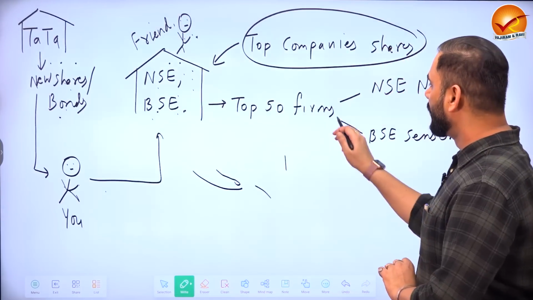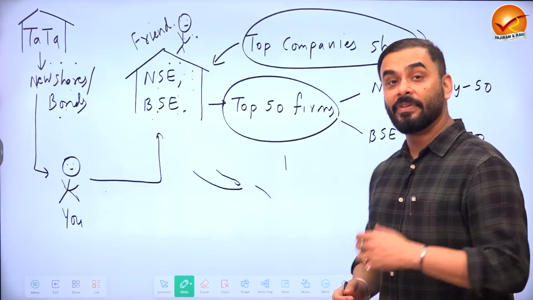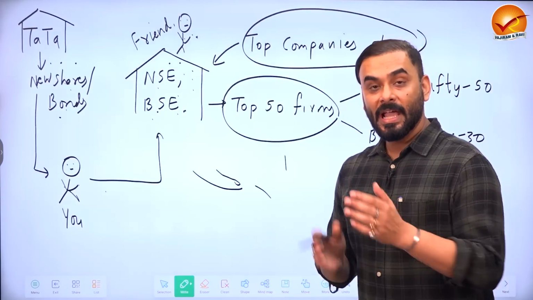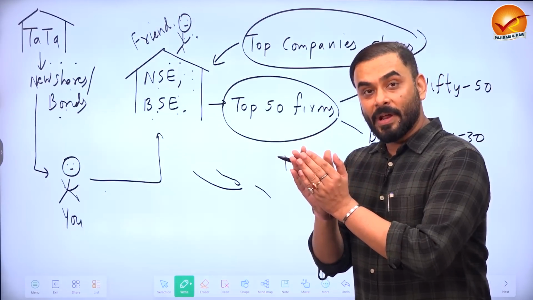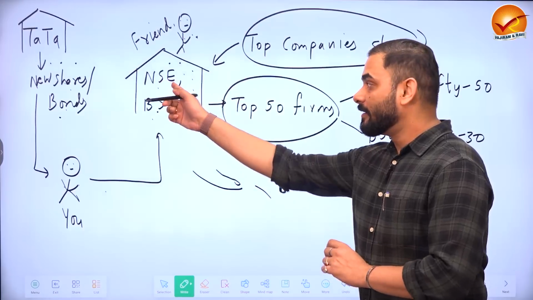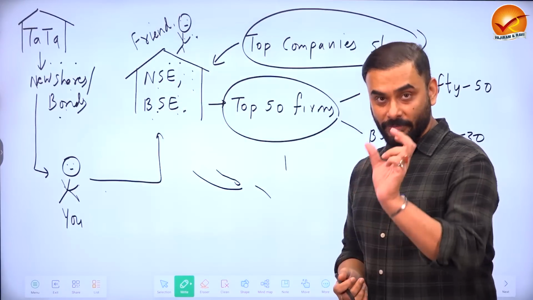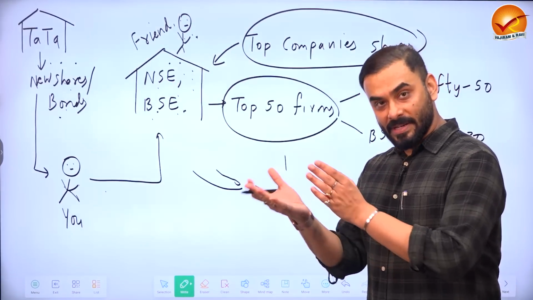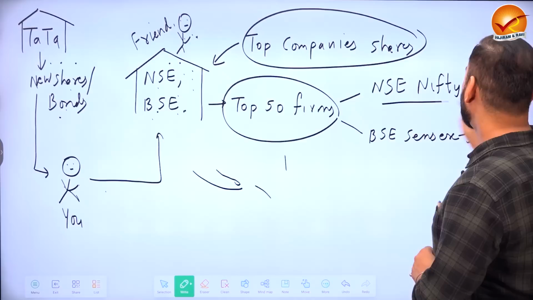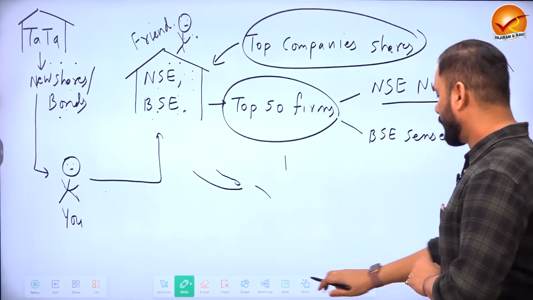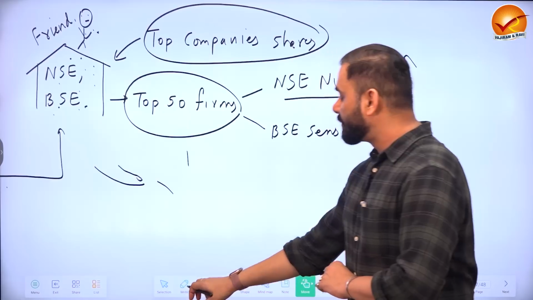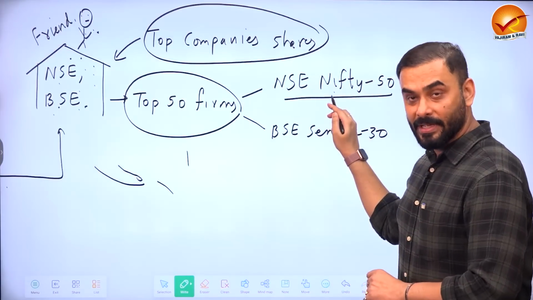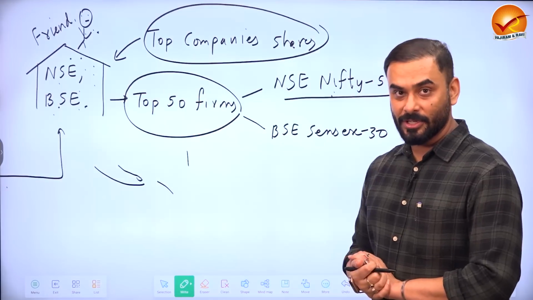So what we will do is take, for example, the top 50 companies of India, and we will see the price of their shares in the National Stock Exchange. If the prices are high, we will say that NSE Nifty 50 is high. So NSE Nifty 50 measures the performance of the top 50 companies in the National Stock Exchange.